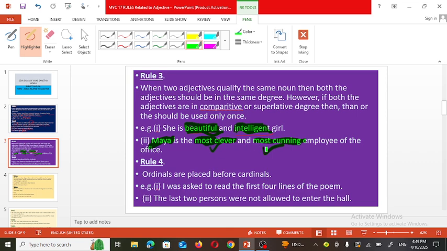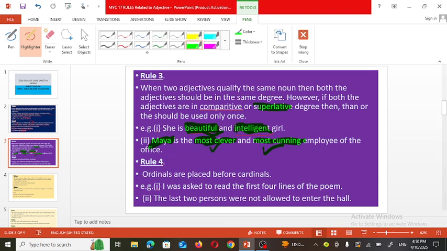And here you are able to see most is used, we are using the superlative form. So you are able to understand this third rule: when we are doing comparison or two adjectives are used for only one noun, in such a case we must use the adjectives either in the positive form or comparative or superlative, but both these adjectives must be in the same form.